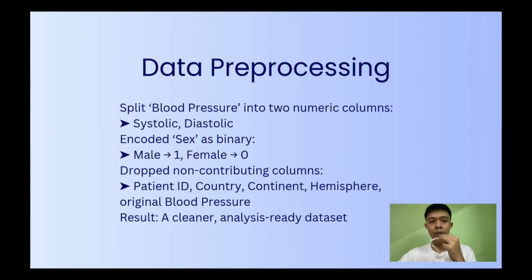First, we split the blood pressure string into two numeric columns, systolic and diastolic. We also encoded the sex column to be binary, 1 for male and 0 for female. Next, we dropped unnecessary columns such as patient ID, country, continent, hemisphere, and the original blood pressure string. This step made the dataset leaner and more suitable for analysis and machine learning pipelines.